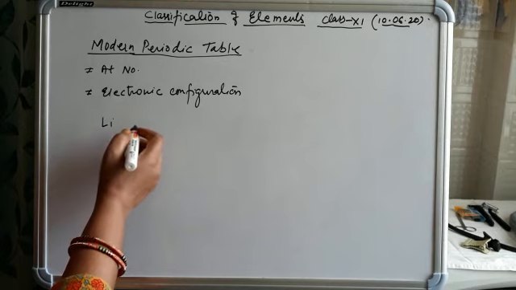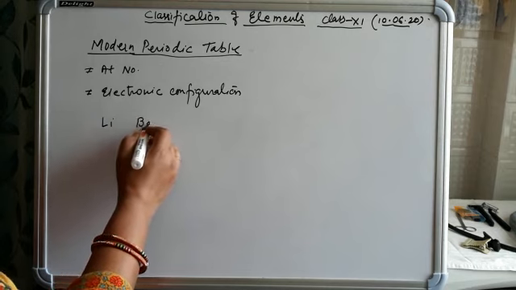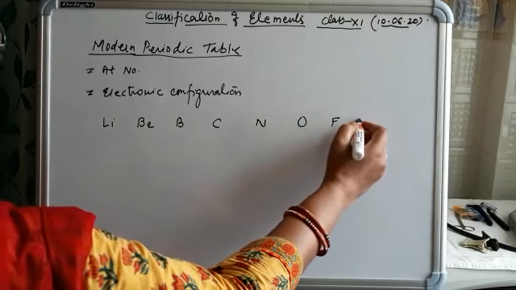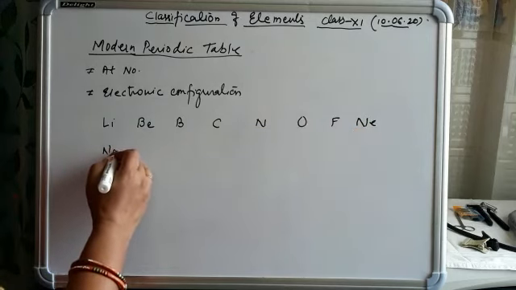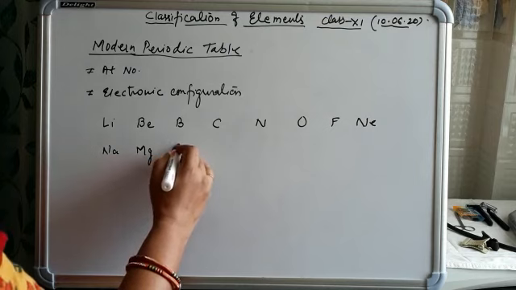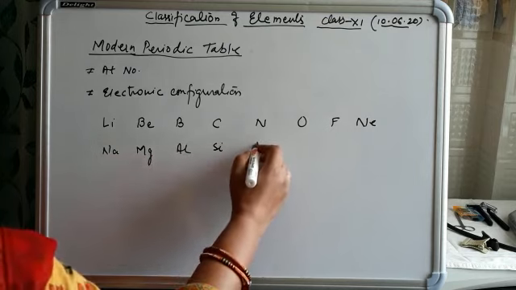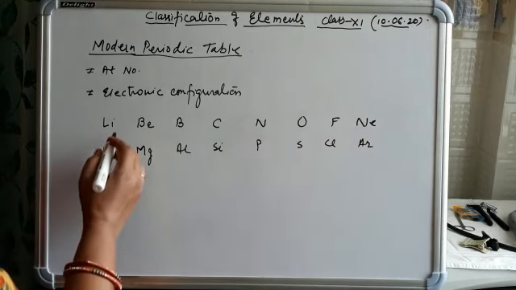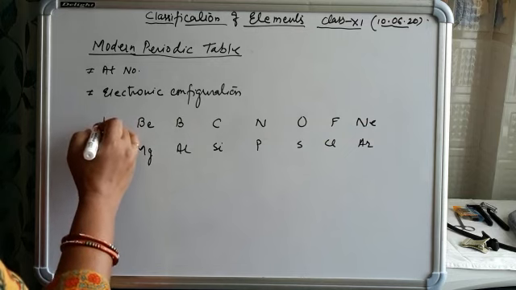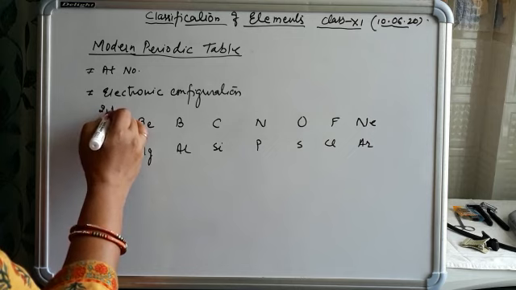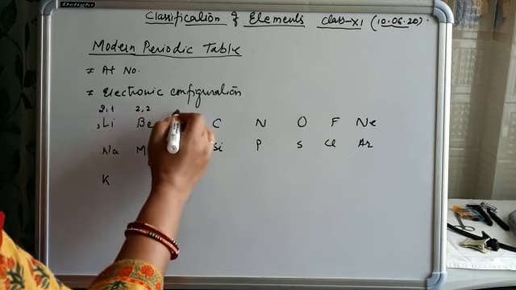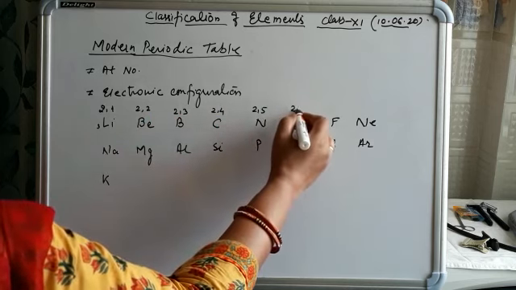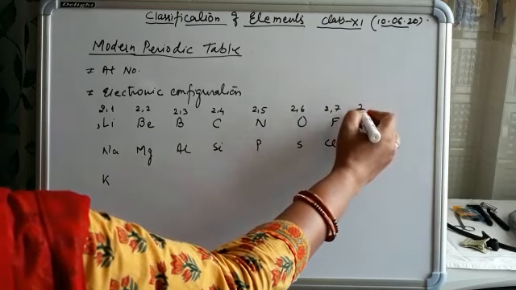if we arrange all the known elements in increasing atomic number like lithium, beryllium, boron, carbon, nitrogen, oxygen, fluorine and neon, then sodium, magnesium, aluminum, silicon, phosphorus, sulfur, chlorine, argon and potassium, and write their electronic configurations: the atomic number of lithium is 3, so the configuration is 2,1, then 2,2, for sodium 2,3, 2,4, 2,5, 2,6, 2,7, 2,8.